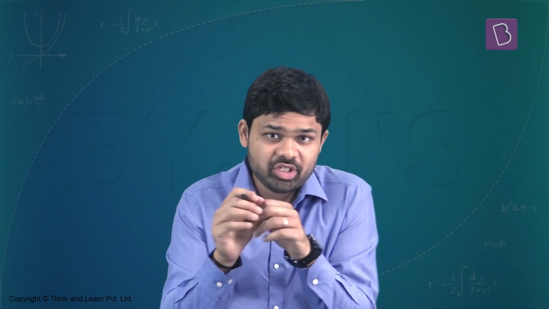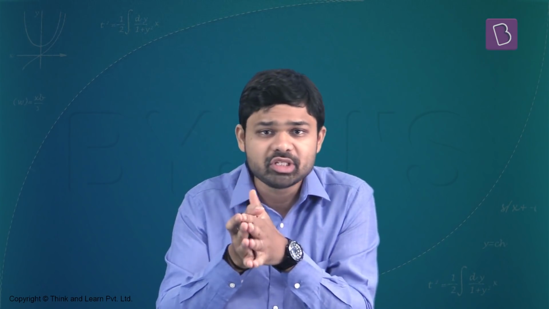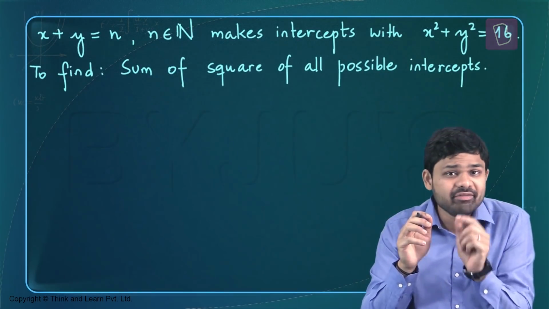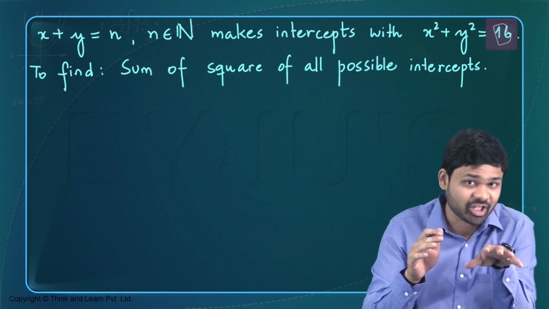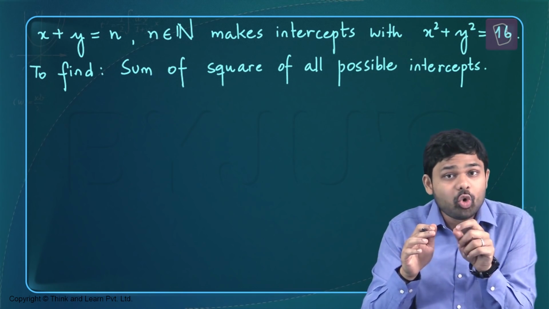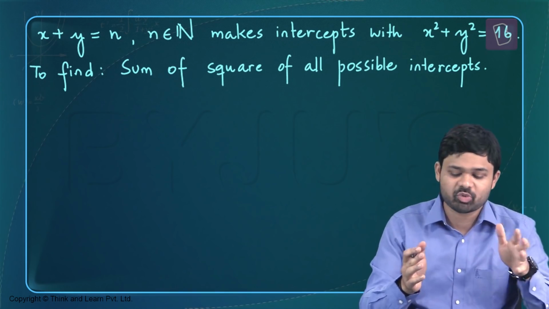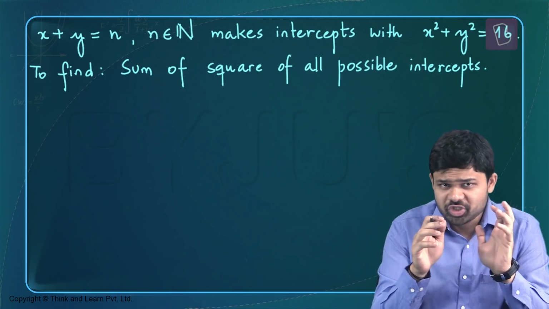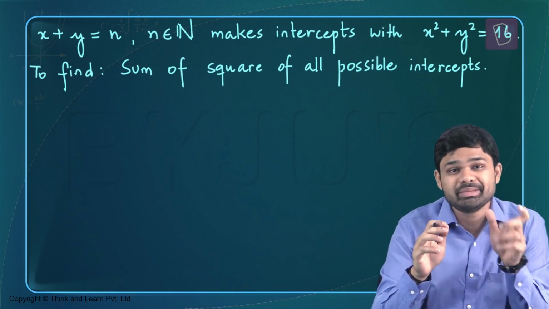This first question is from the chapter on circles, and we have the concept of both circles and straight lines in this particular question. We've been given a straight line x plus y equal to n, where n is any natural number, and it has been told that this straight line makes intercepts with the circle x square plus y square equal to 16. The objective of this question is to find the sum of the squares of all possible